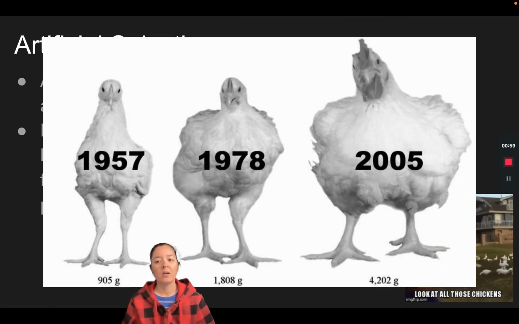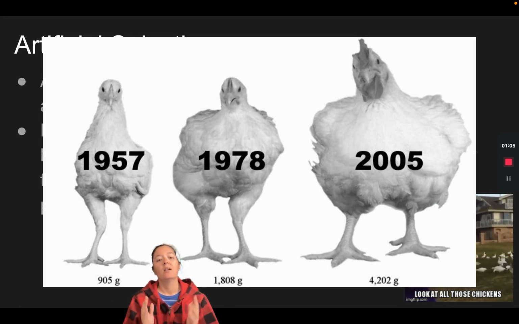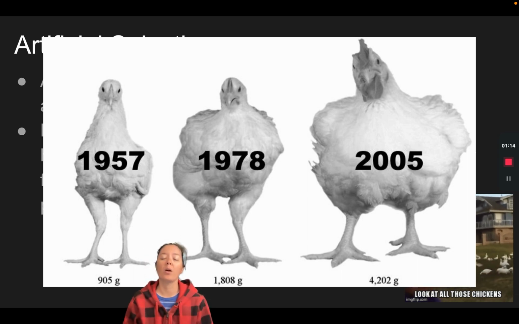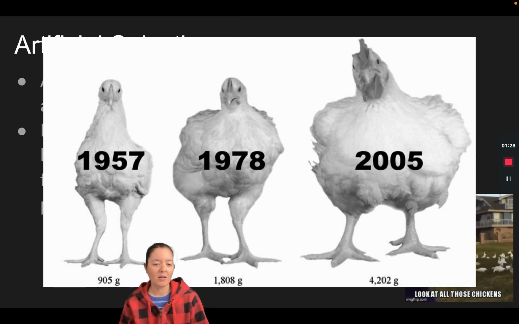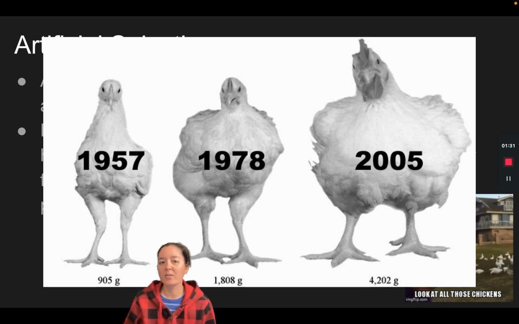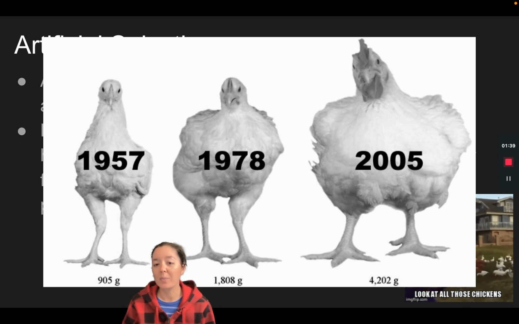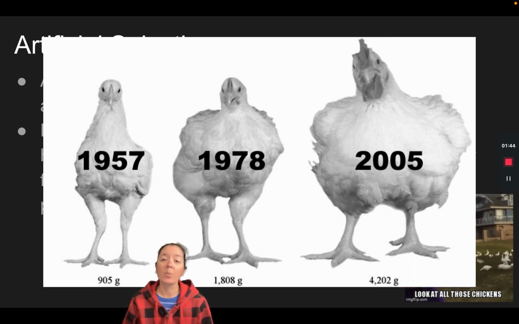As we can see here, over several decades, all the way back to 1957, we saw this ginormous change in how we were selecting for the juiciest and meatiest chickens for our poultry industry. Back in 1957, we see this one chicken. It seems pretty scraggly compared to how we view chickens today. It was about a kilogram, so 905 grams. Well, 20 years later in 1978, we checked again, and now chickens are twice as big. They're almost 2 kilograms, 1,800 grams, so they doubled in size.